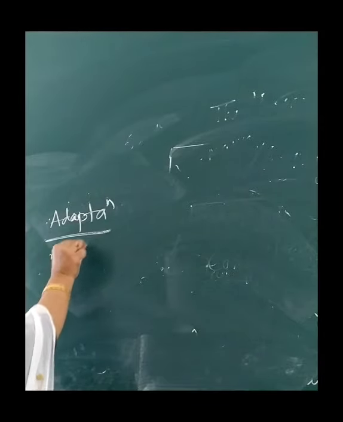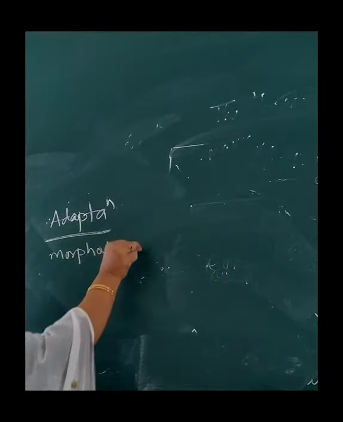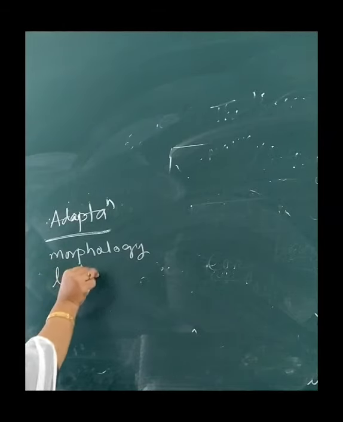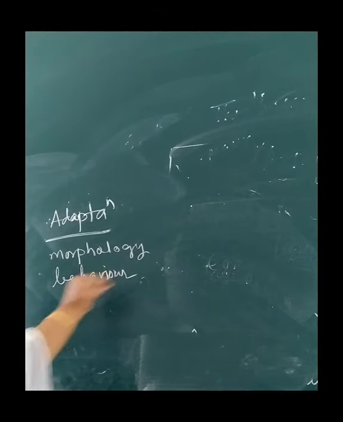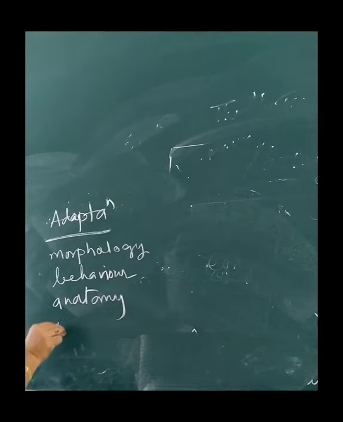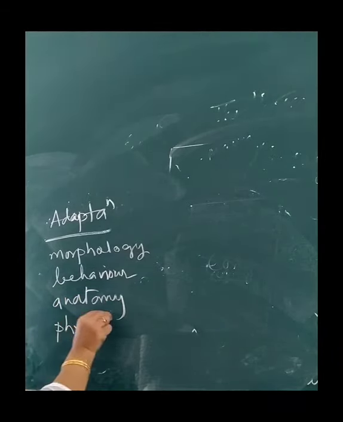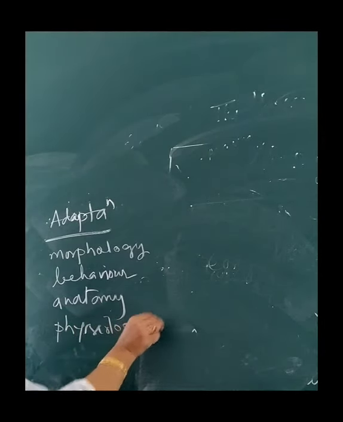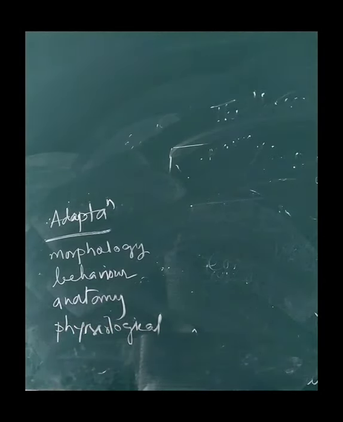So what are the three kinds of attributes: morphology, behavior, and then anatomy, then physiological. So where these attributes change and that enables the organism to survive and reproduce in its habitat, that is called adaptation.